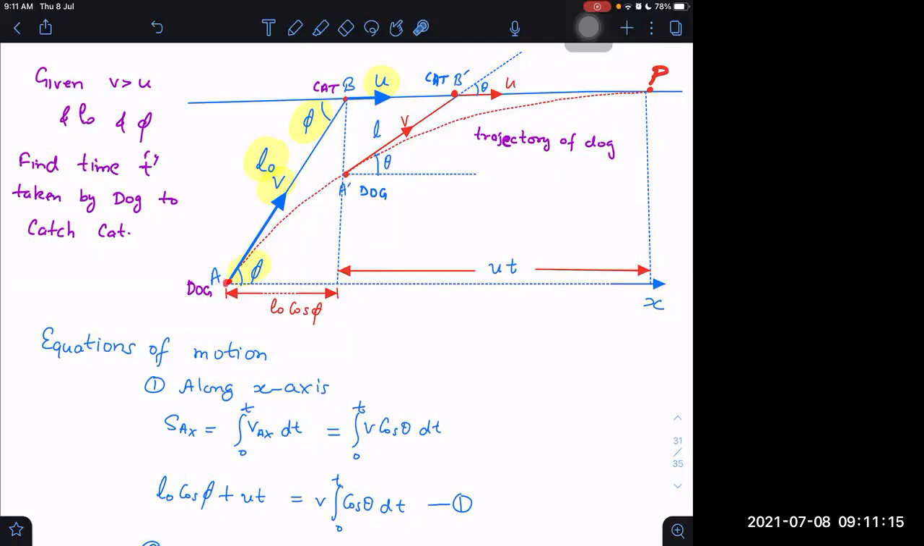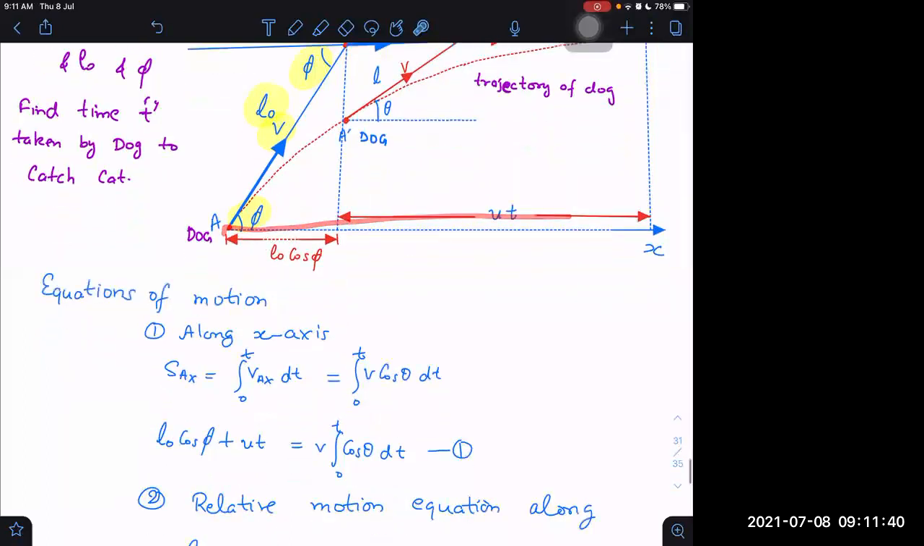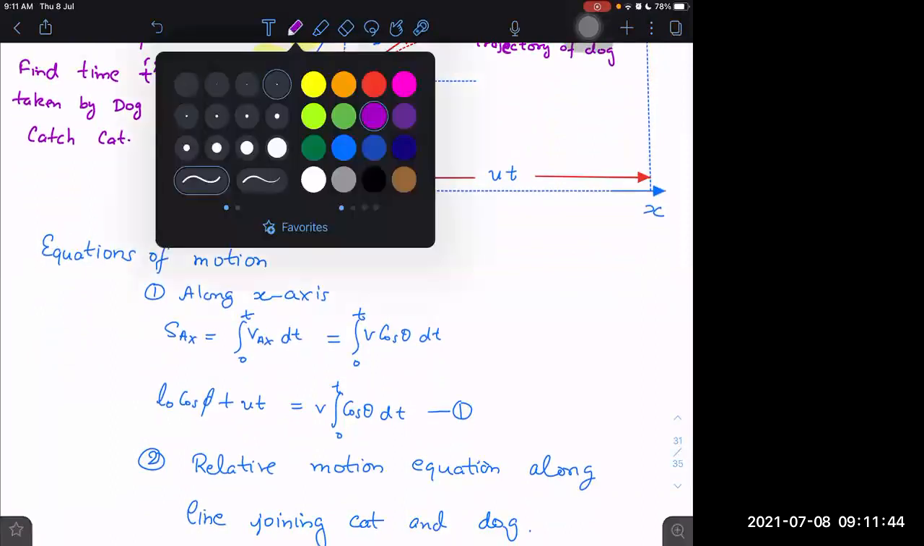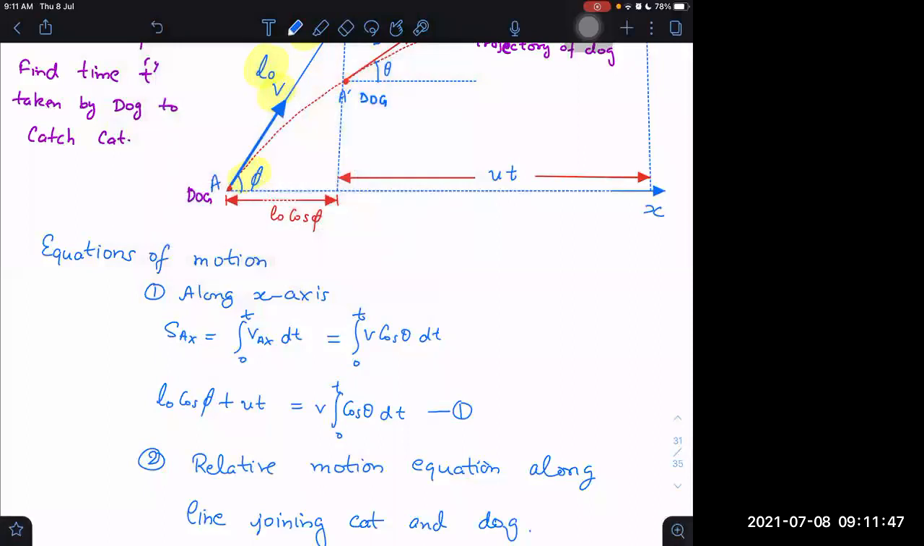If the dog is coming from here, let us say initially it is lying along the y-axis. This is a question of Irodov, in which they have given that initially the dog is moving towards the cat. In that case, he will not write the L cos phi term here. He will just write that the displacement of the dog is equal to the displacement of the cat, which is ut. This term will not appear in that case. But here the dog has to cover a little extra distance. In our present example, it is a modified equation of the question of Irodov.